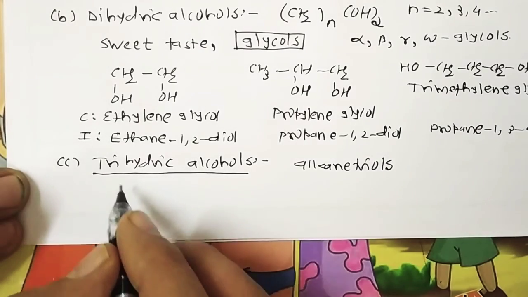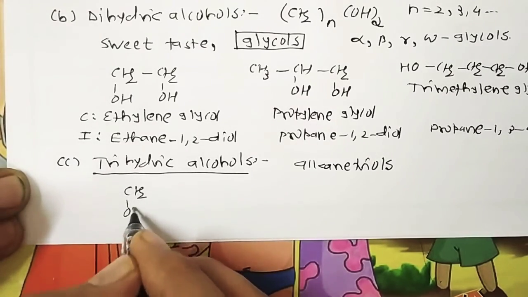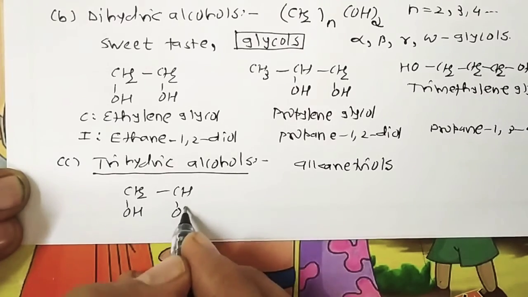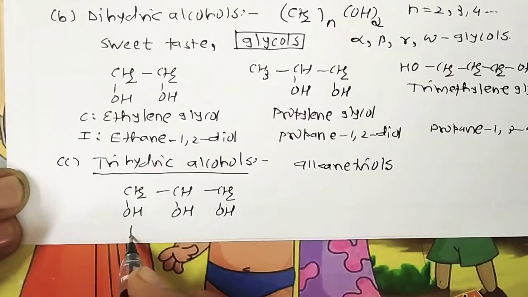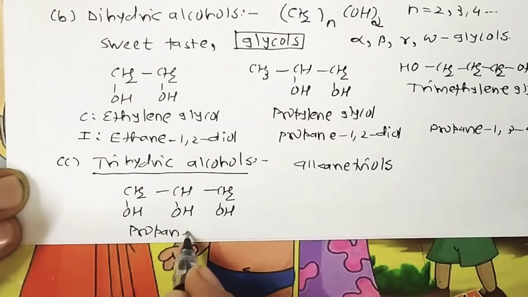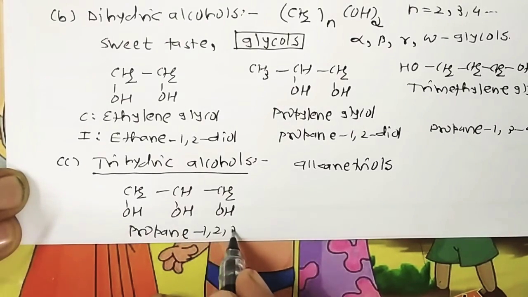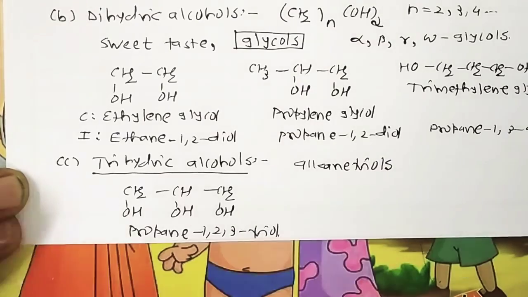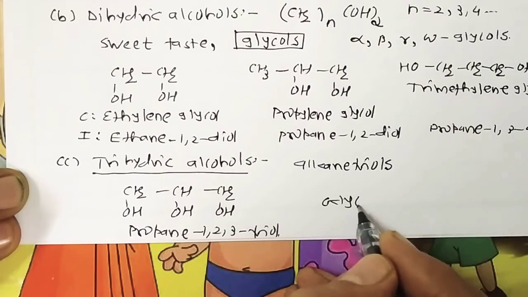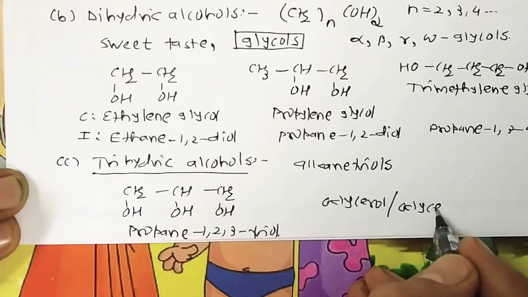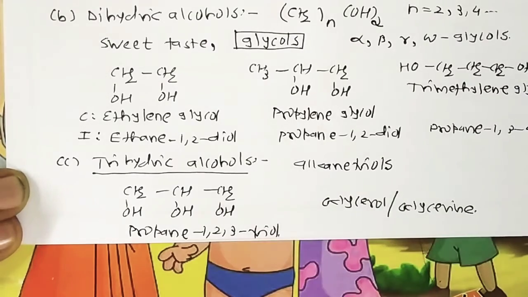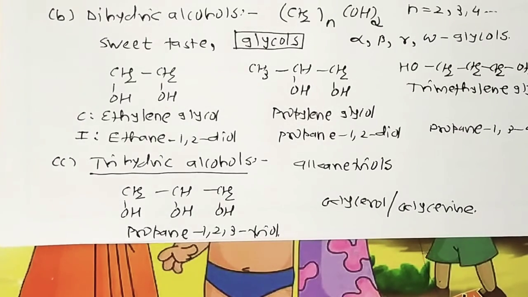For example, if I have CH2OH-CHOH-CH2OH, the name of this compound is propane 1,2,3-triol, and the common name is glycerol or glycerin. So this is all about the nomenclature of alcohol.